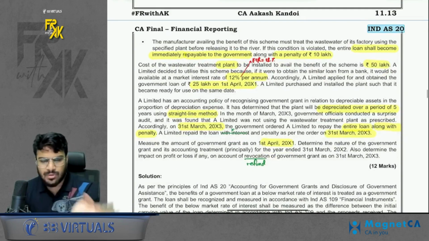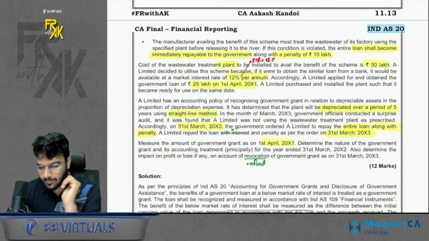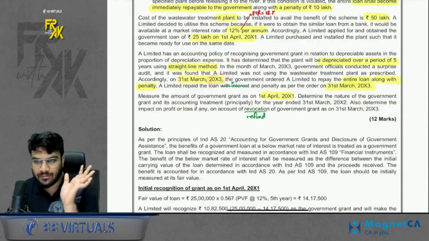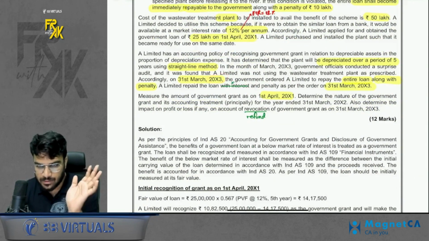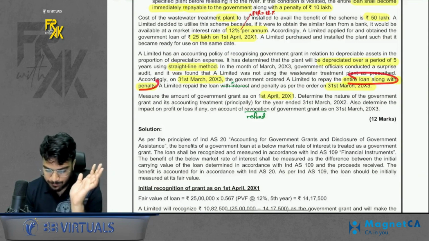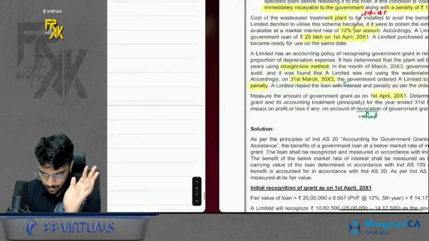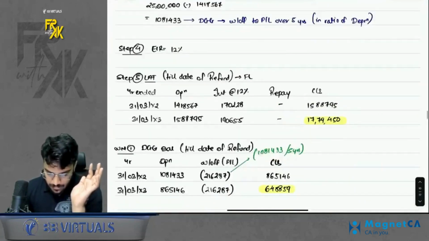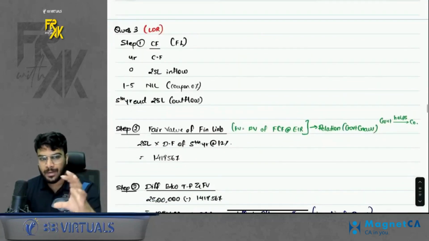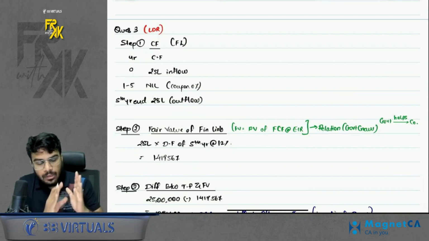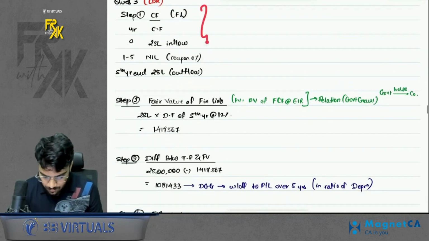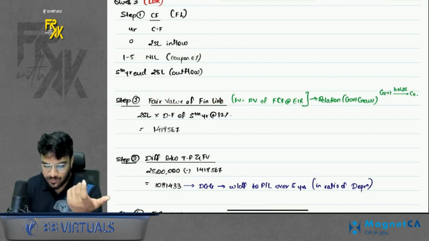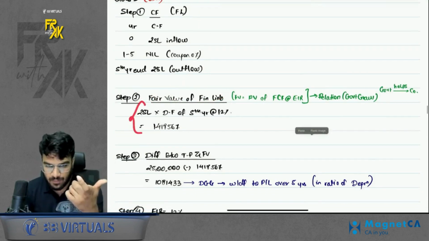So this is going to happen. But what happened was, the loan was for 5 years. After the second year itself, the company violated the conditions and the loan has become repayable. Now give the accounting. How to do the accounting for this question? It is very simple. Just remember to bifurcate this question into 2 parts. First, when you take the loan, the day 1 accounting of the loan: cash flow, fair value of FL. Because the government is giving you an interest-free loan, you will compute the fair value.